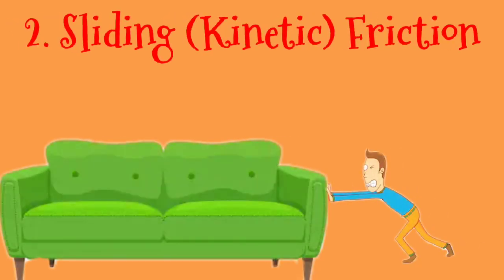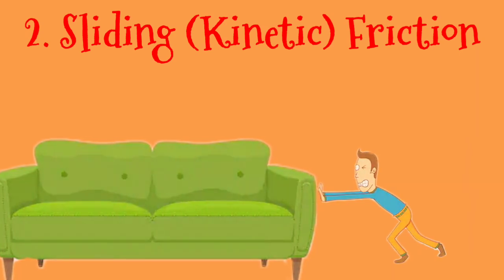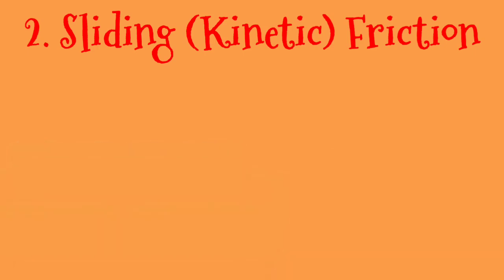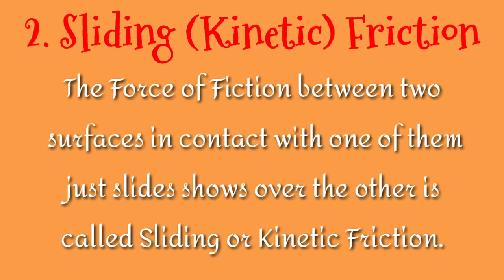When you continuously apply force on the sofa, a point will come when the sofa starts moving. The point where the sofa starts moving or is displaced from its place is where sliding friction or kinetic friction acts. Kinetic means motion. So kinetic means when the object is in motion.